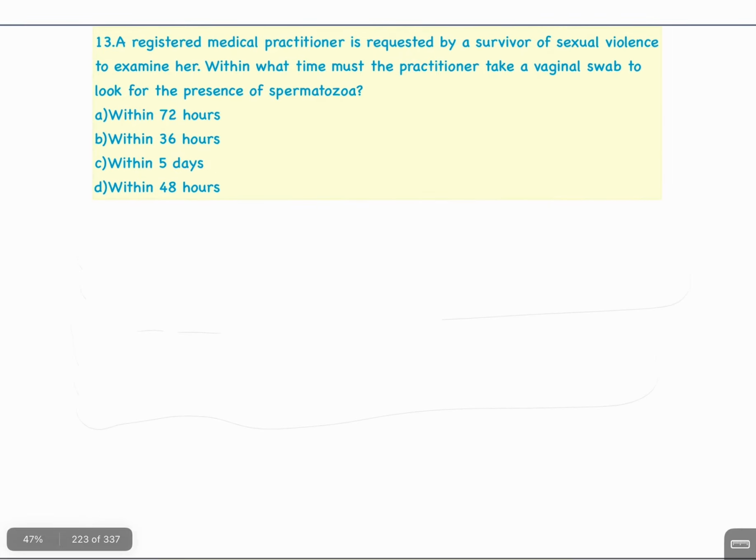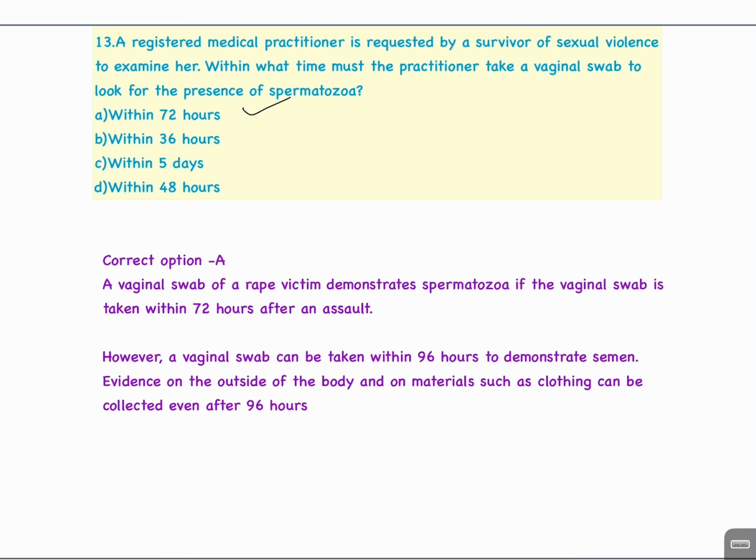Question number 13. A registered medical practitioner is requested by a survivor of sexual violence to examine her. Within what time must the practitioner take a vaginal swab to look for the presence of spermatozoa? A. Within 72 hours, B. Within 36 hours, C. Within 5 days, D. Within 48 hours. Answer A. Within 72 hours.